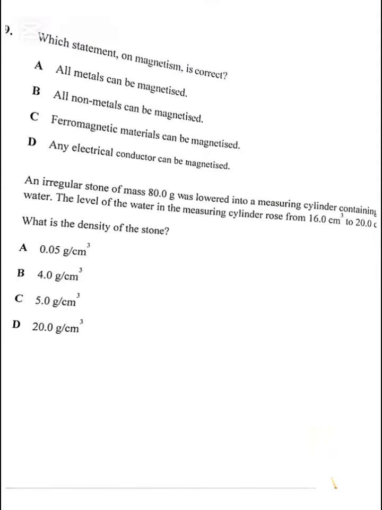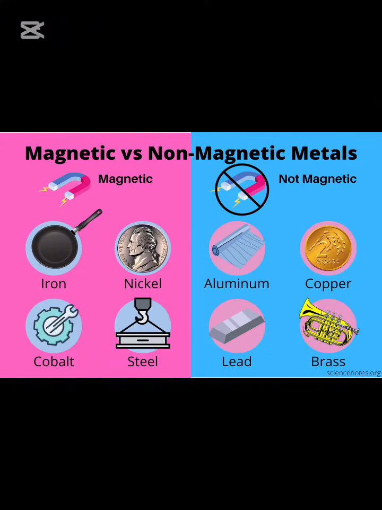The correct answer on number 29 is C. The ferromagnetic materials can be magnetized. The ferromagnetic materials are capable of being magnetized due to their atomic structure, which allows for strong magnetic properties.